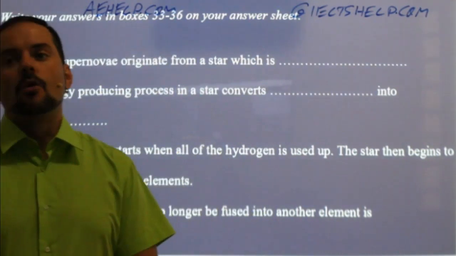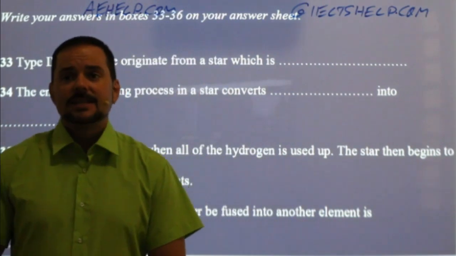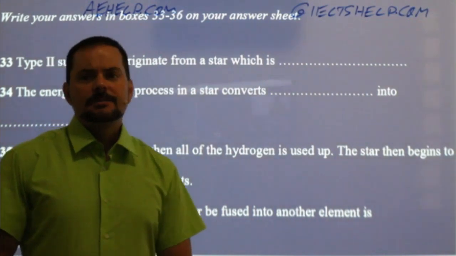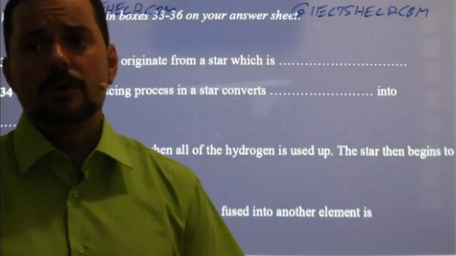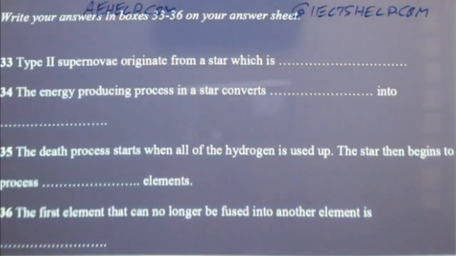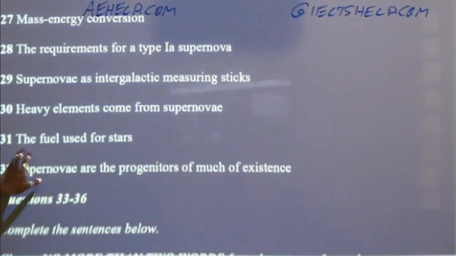Satisfying Time says the origin of supernovae. Yeah. Santa says some of the gases that they emit when they die, so something about hydrogen. Sana says something more about the elements, right? The energy source of supernovae, right? Satisfying Times, hydrogen, right? So we learned about that. So it says the death process starts when all of the hydrogen is used up. Okay, and then here, the fuel used for stars, maybe the answer to that is hydrogen. So that's an interesting or important piece of information.